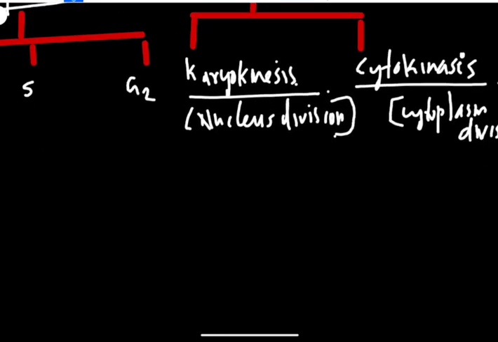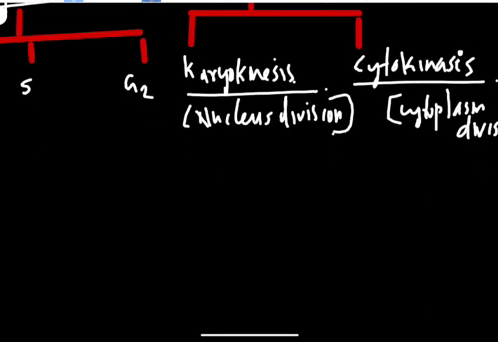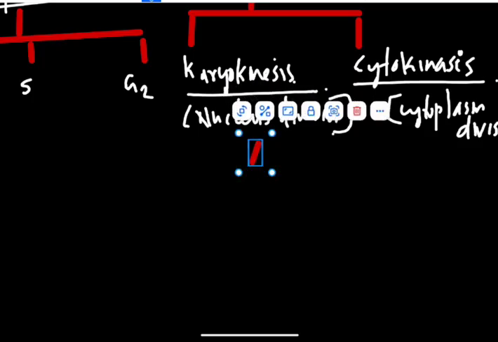This karyokinesis needs to go through different phases.